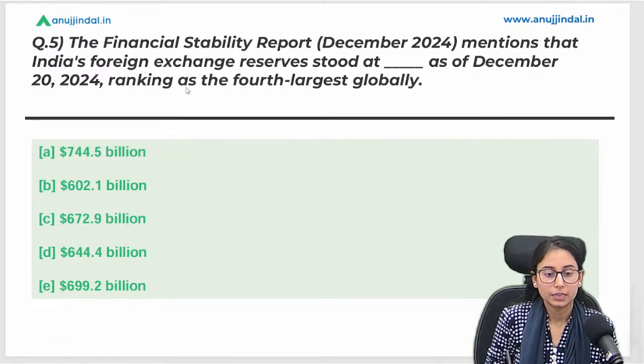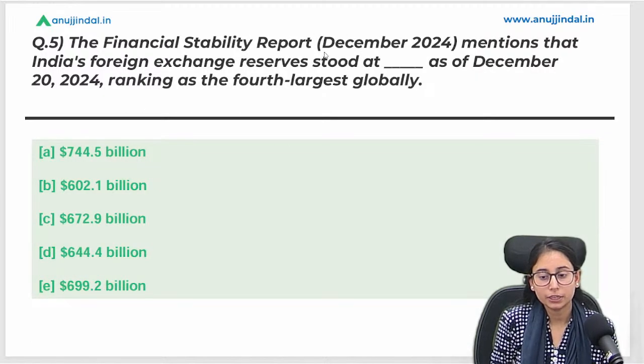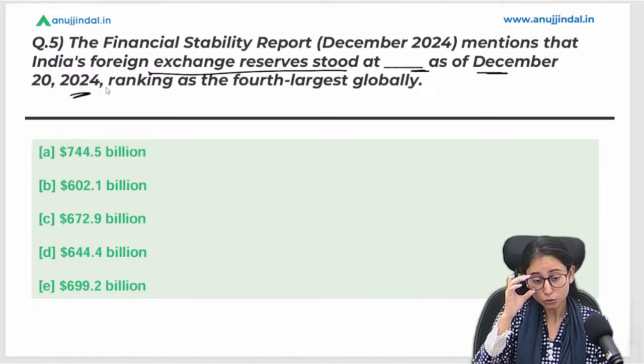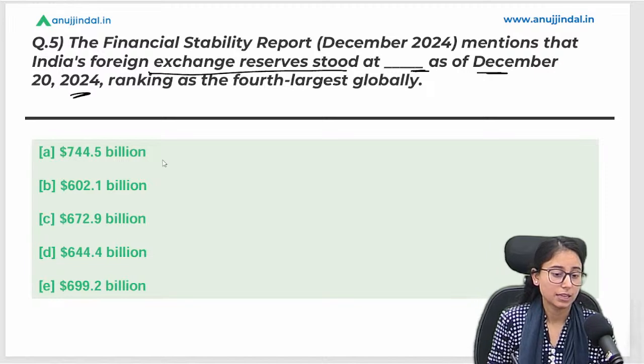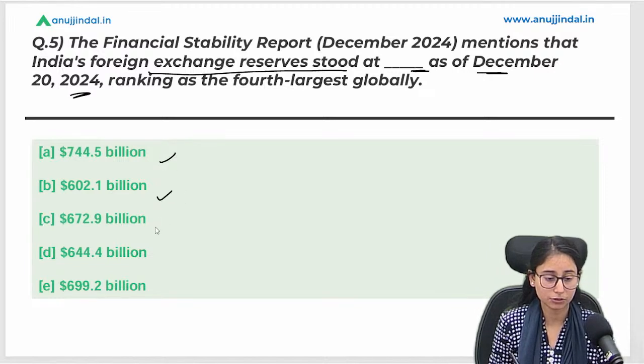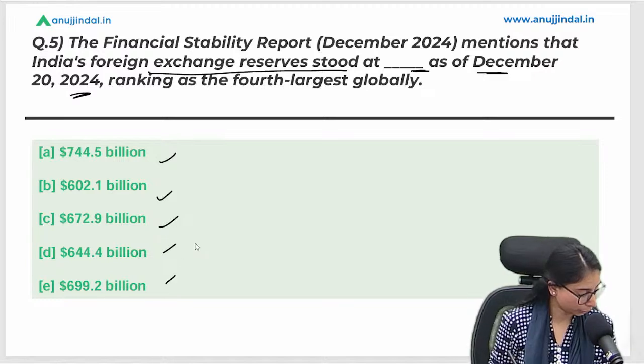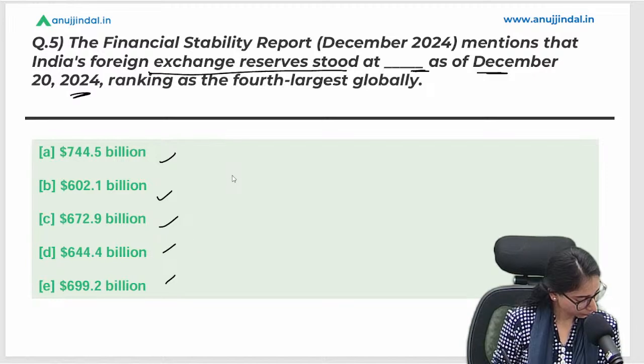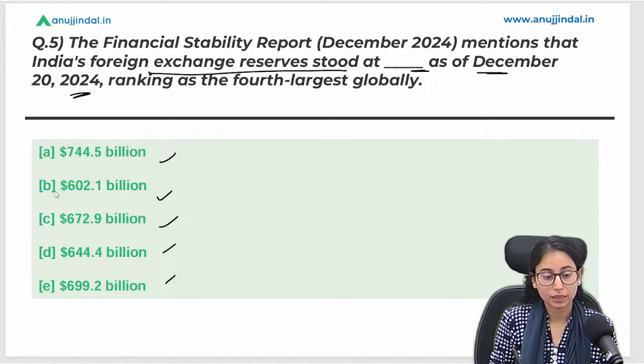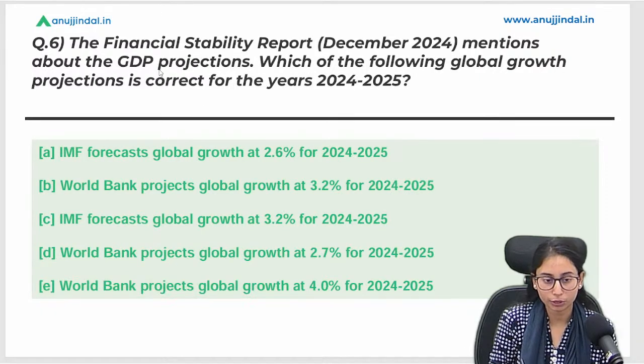Okay, let's discuss this. The Financial Stability Report mentions what the Indian foreign exchange reserves are as of December 2024. What is the right answer? 744.5 billion, 602 billion, 672 billion, 644 billion, 699.2 billion. Yes, option D is the correct one: 644 billion as of December 2024.